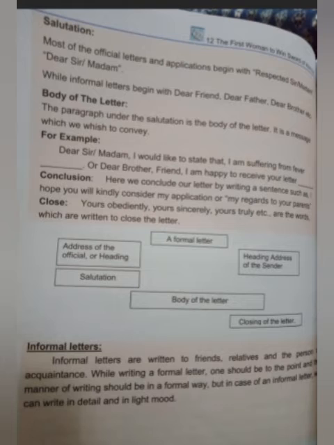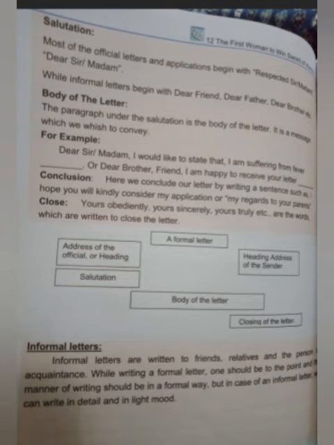And keep one thing in your mind: when you are writing yours obediently, but when you are writing your obedient student or your loving friend, then there is no need to write ly at the end. When you are using yours, then you are going to use ly at the end of the word.